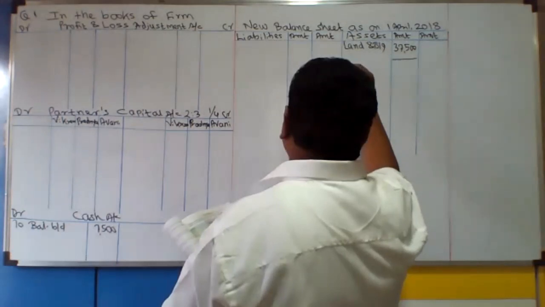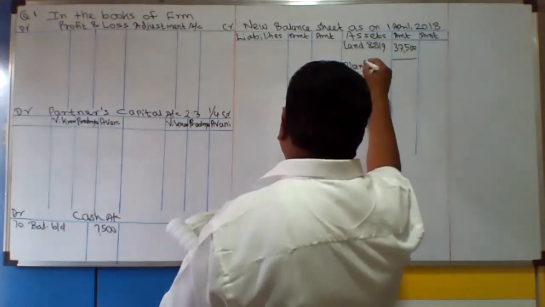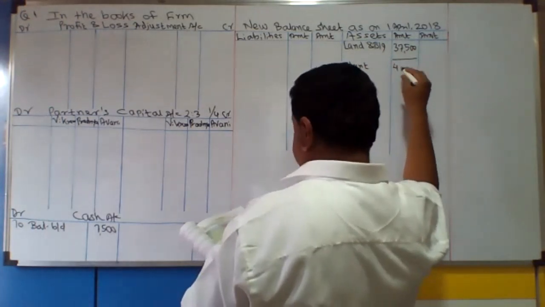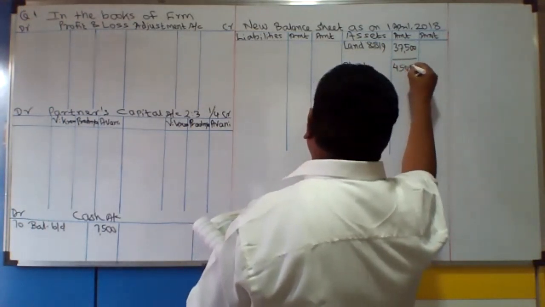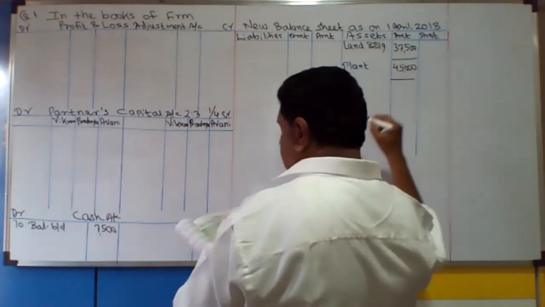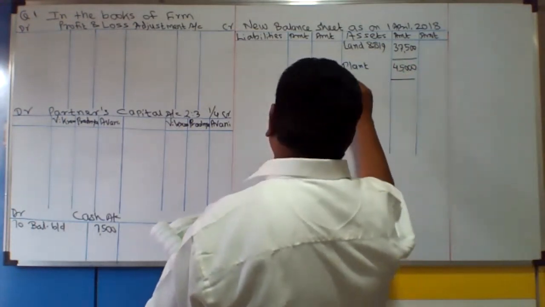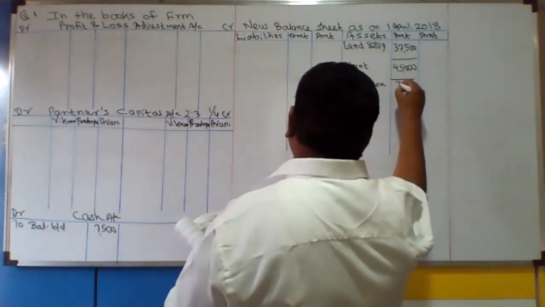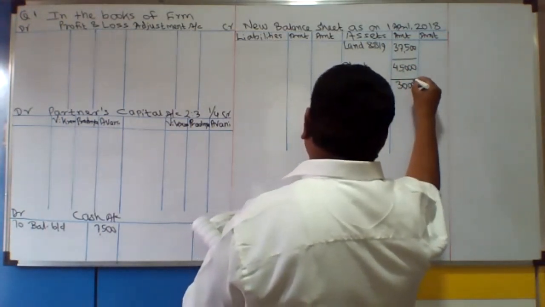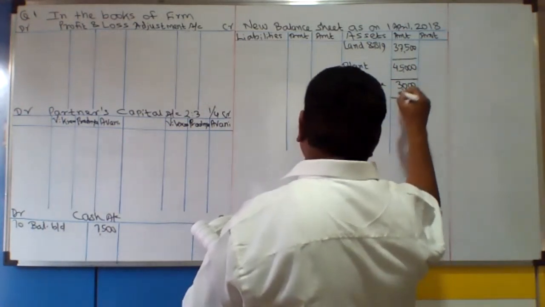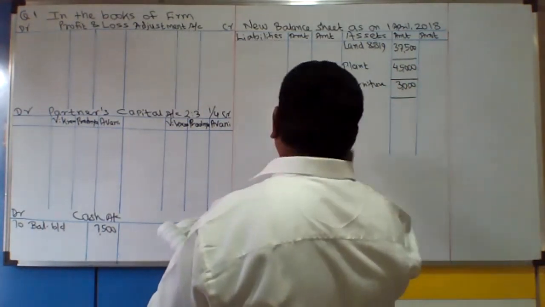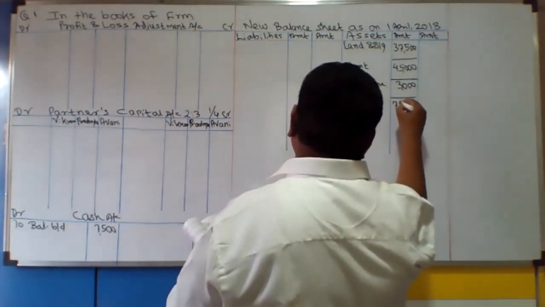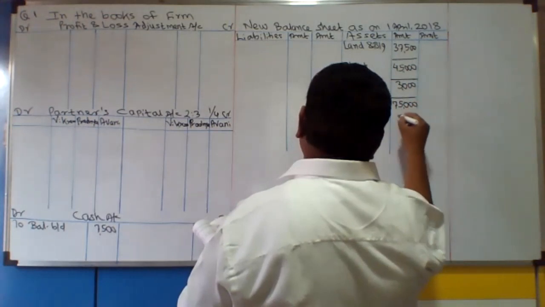Plant, inner column, 45,000. Then thereafter furniture, in the asset side inner column will come 3,000. Then stock, 75,000.